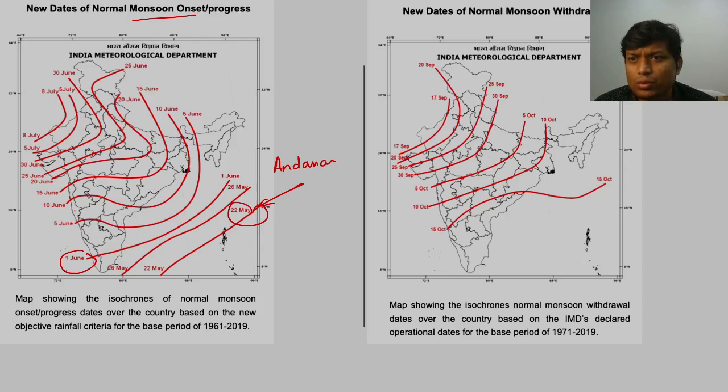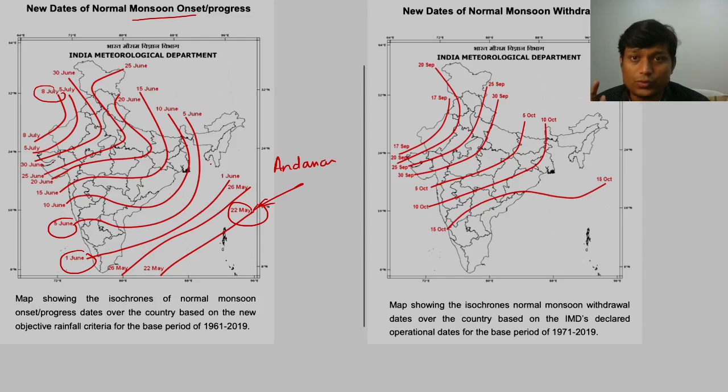Then similarly it progresses, and by 5th of June it covers, say, Karnataka, Telangana, that particular part. And finally the last date is by 8th of July only. It covers the rest of India, right? So there is almost a 1.5 months period. Fine. So this was about the onset of monsoon.